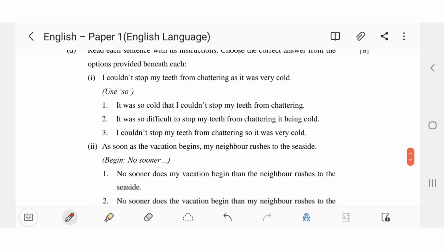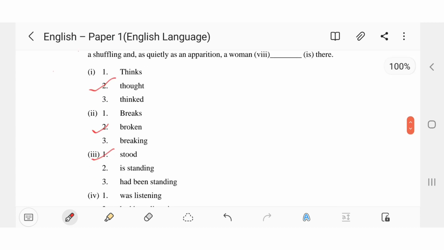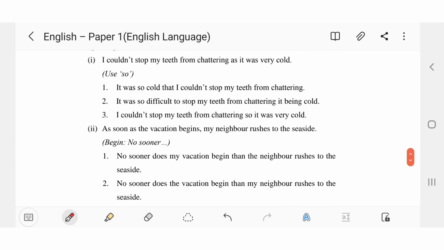Now, read each sentence with its instructions. Choose the correct answer from the options provided beneath each. I couldn't stop my teeth from chattering as it was very cold. Here, first option, it was so cold that I could not stop my teeth from chattering. This seems correct.